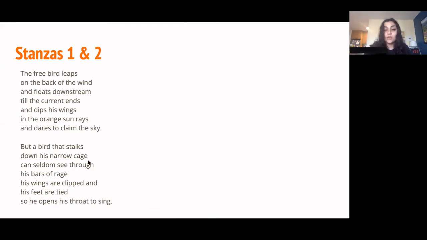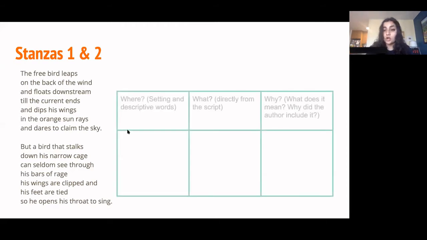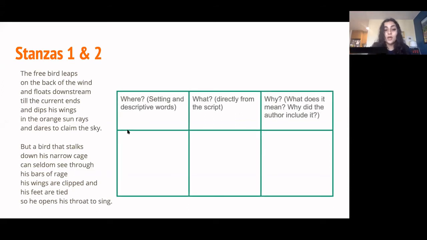Okay, so this is the chart. Pause the video now and copy it down. It has, as I said before, where, which we're going to use to keep track of setting and descriptive words, what, which we're going to use to pretty much describe what's going on directly in the script, because as we all know, sometimes poetry can be a little bit hard to follow, and why, as like our interpretation of what it means.